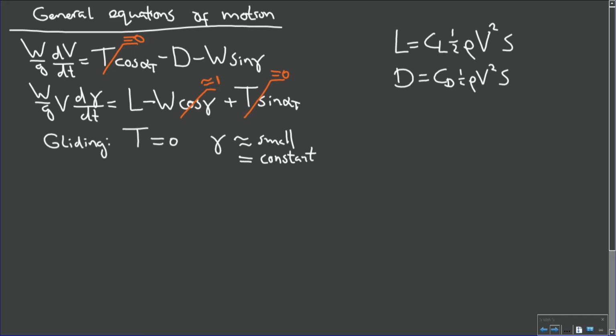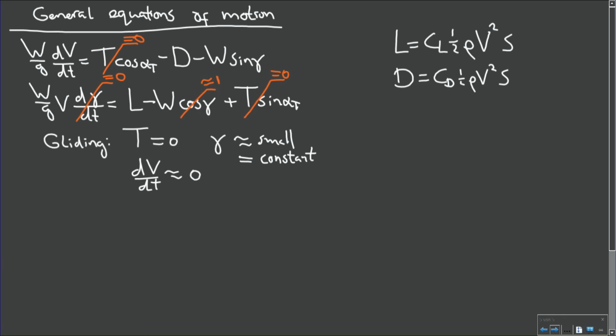So since it is constant, we can also say that the change of flight path angle with time is more or less equal to 0. Finally, we can also say that the change of airspeed with time will be fairly constant, because there is a specific airspeed, most likely, which is optimal.